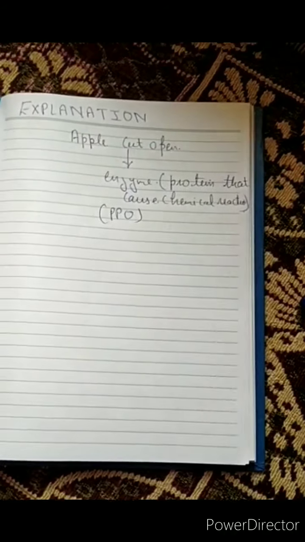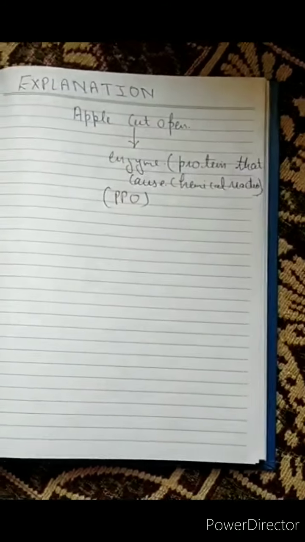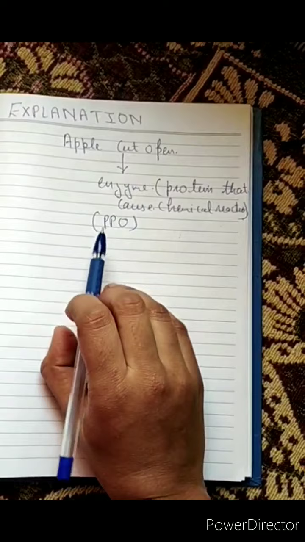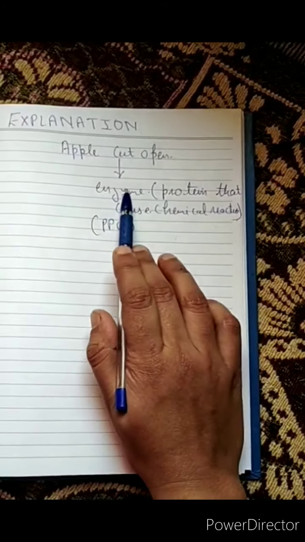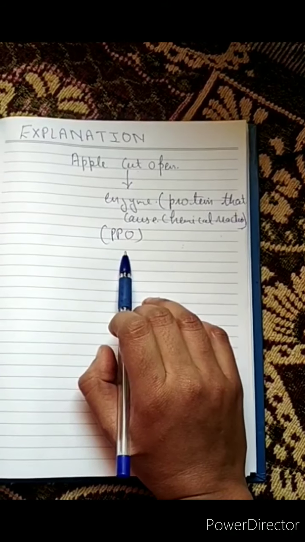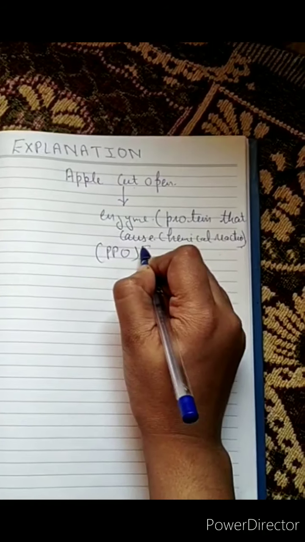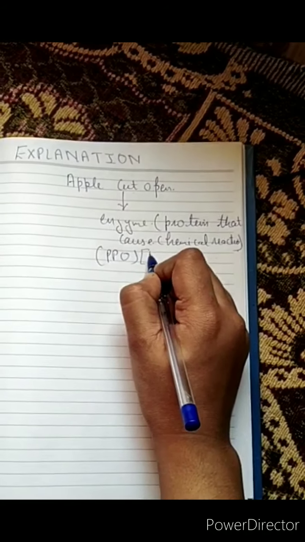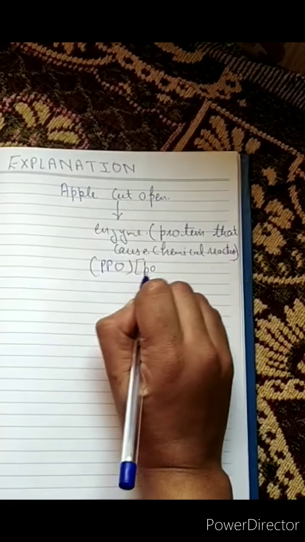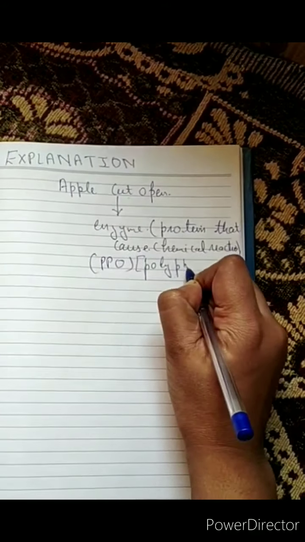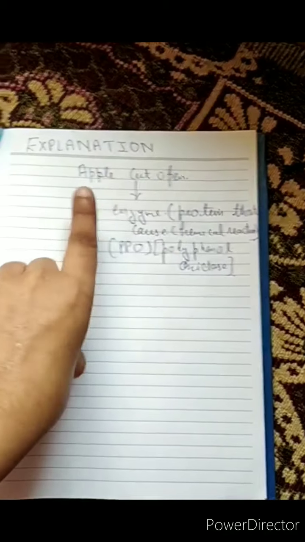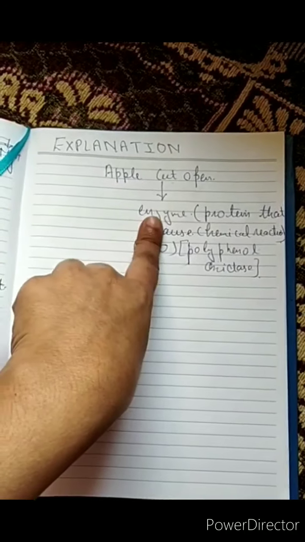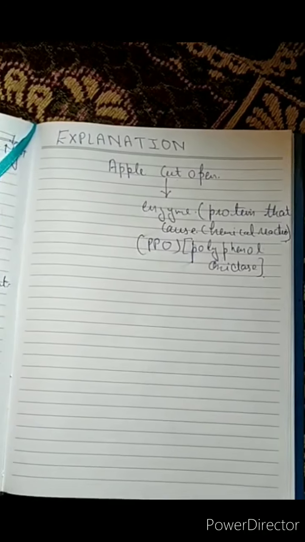When an apple is cut open, an enzyme called PPO is involved. What does enzyme mean? Enzyme means proteins that cause chemical reactions. The name of the enzyme is PPO, which stands for polyphenol oxidase. When an apple is cut open, PPO is released from the cells of the apple and reacts